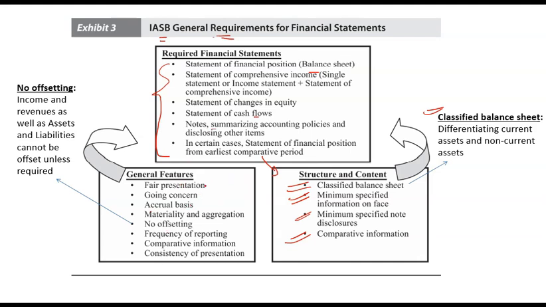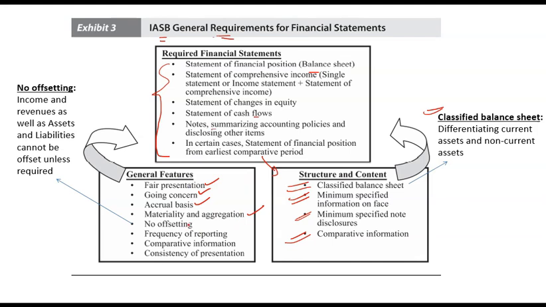General features include fair presentation, that we have already discussed. Going concern, we have discussed. Accrual basis, we have discussed. Materiality and aggregation, it means that if any amounts are immaterial, very small, you can aggregate them and report them as one amount. But if there is any amount that is significant enough with respect to your total assets or liabilities, then you cannot aggregate it with any other amount. You should be reporting it separately.